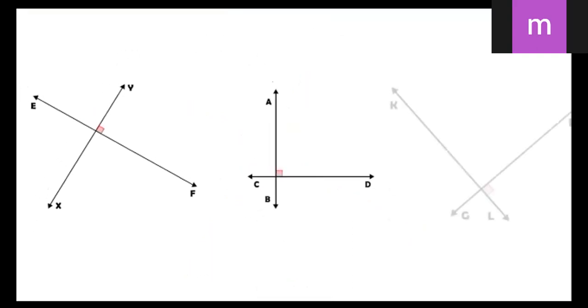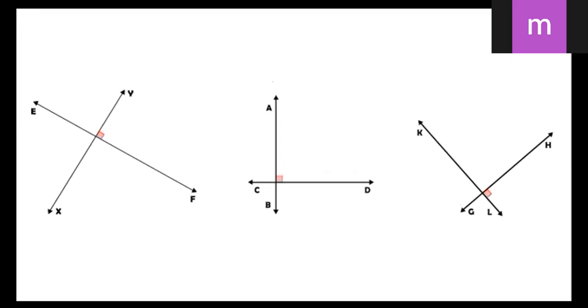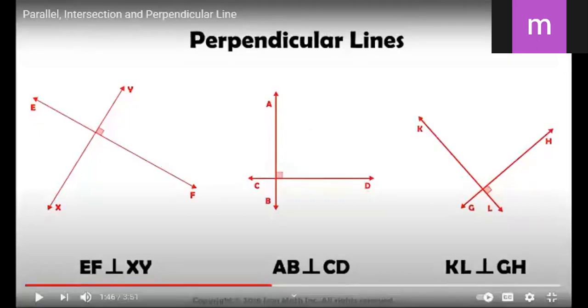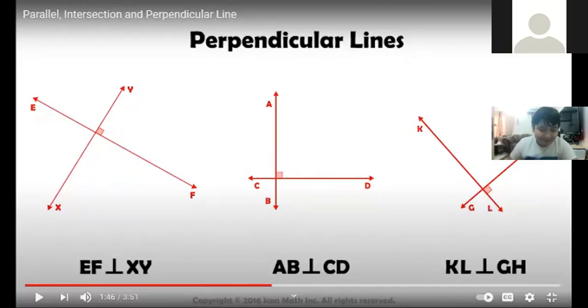Look at these intersecting lines. All of them form right angles. Therefore, all of them are perpendicular. So the teacher said here, if we find two intersecting lines and they form four right angles, then they are two perpendicular lines. And the symbol of perpendicular is like a flipped T, like this one. So EF, who can pronounce that? Who can read that for me? Walif?